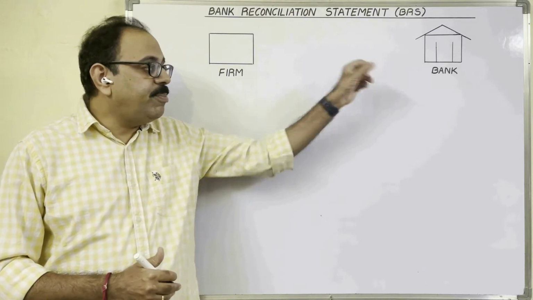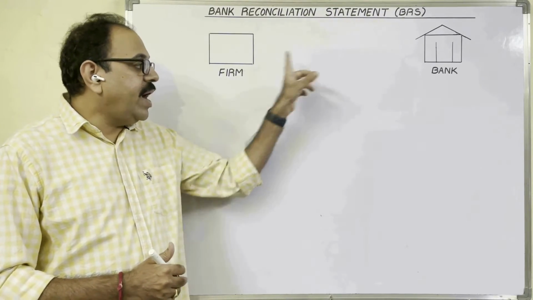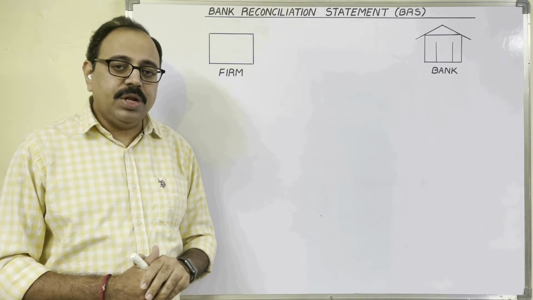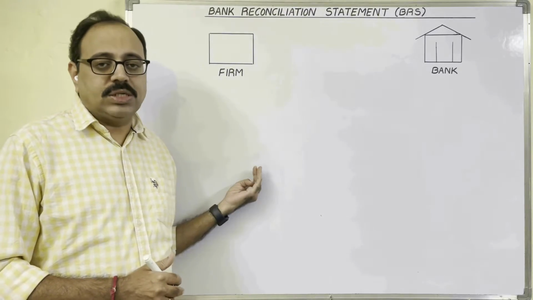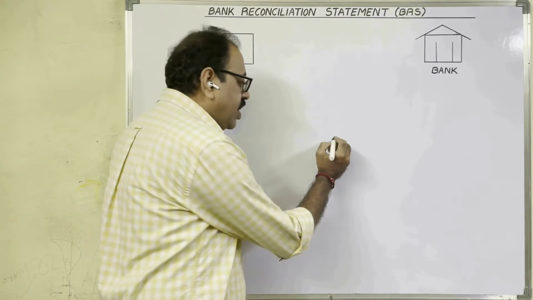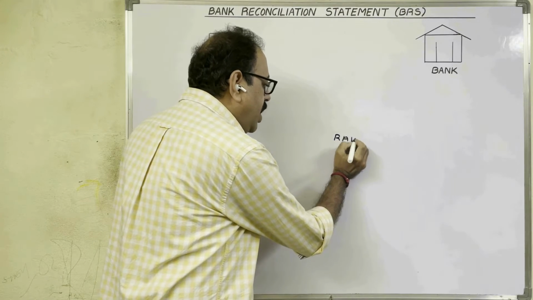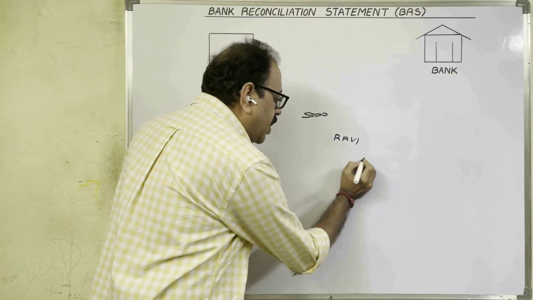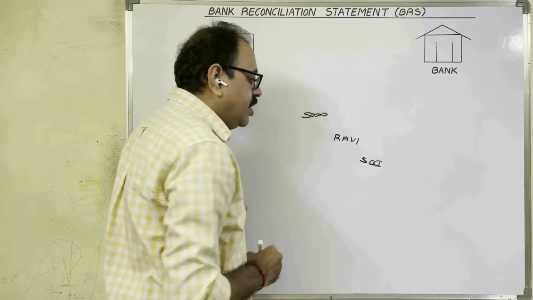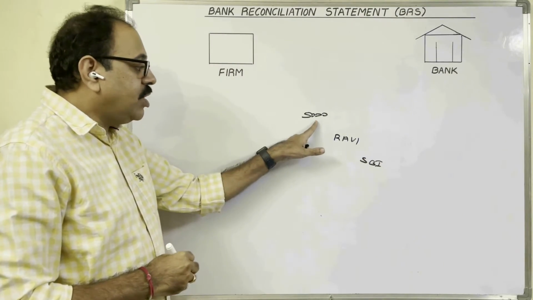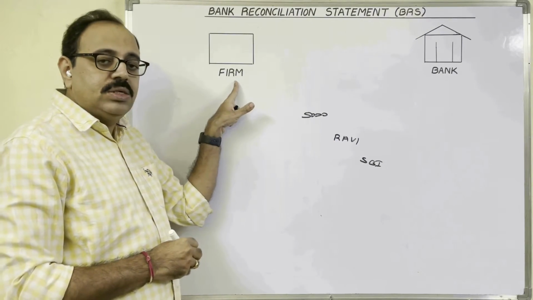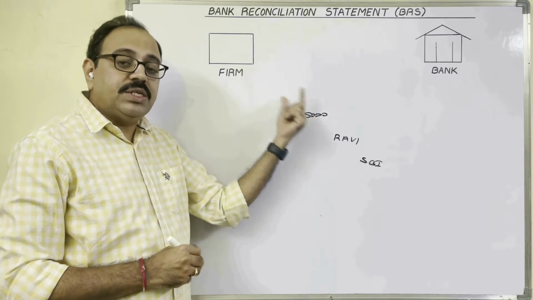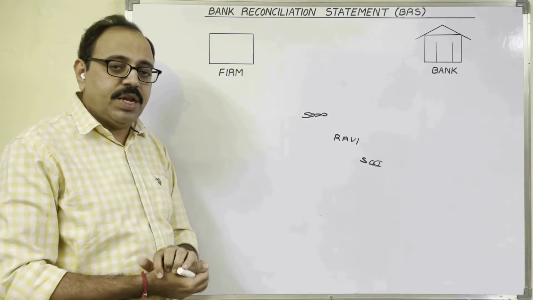When a firm maintains a bank account, daily so many transactions take place between the firm and the bank. For example, somebody has given a check to us. Assume Ravi is one customer. He has to pay 5,000 rupees to us. Ravi is maintaining his account in SBI. So Ravi issued a 5,000 rupee SBI check to us. Actually speaking, the firm should go to SBI, present this check and take this money.